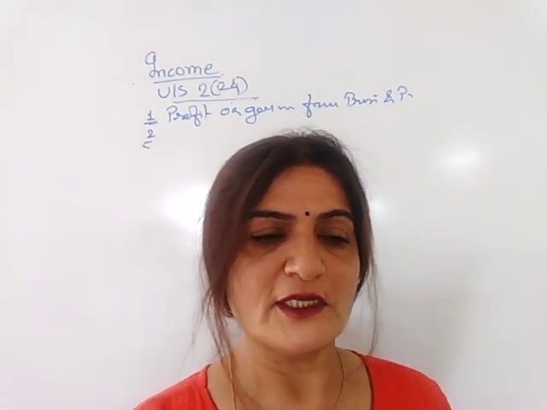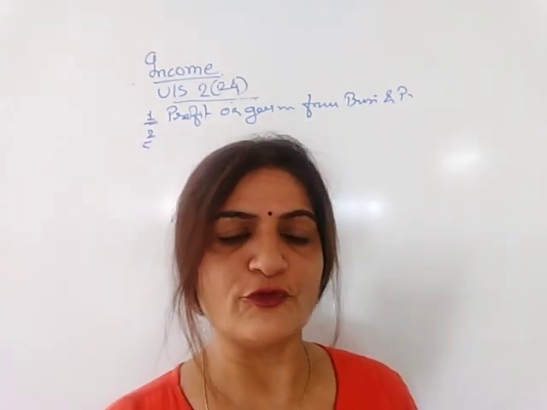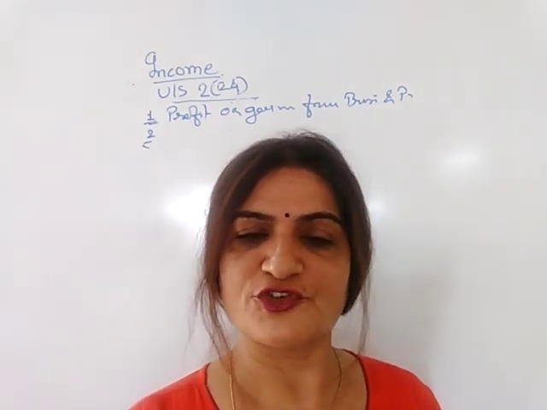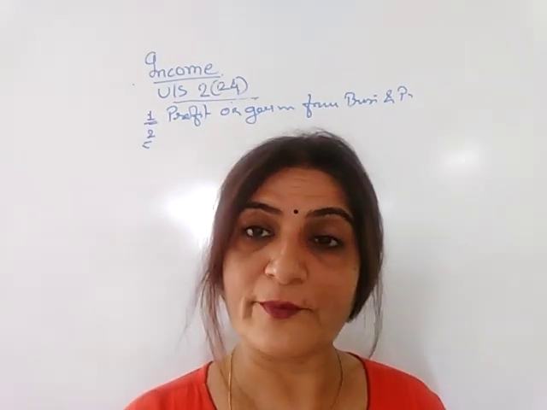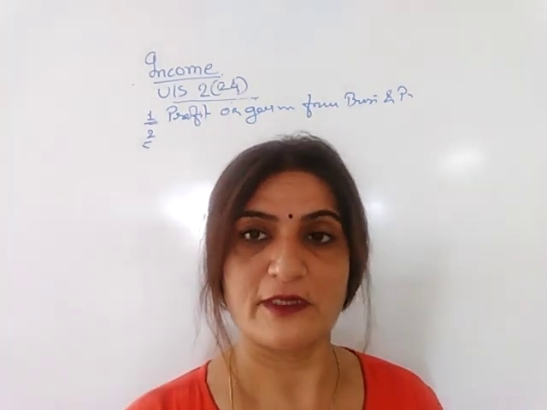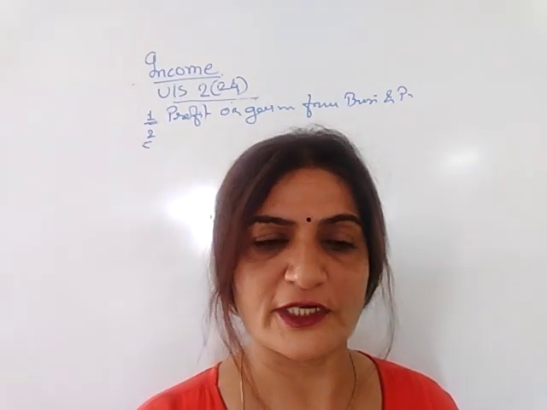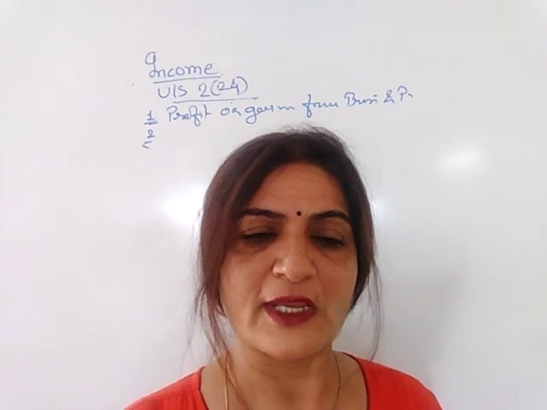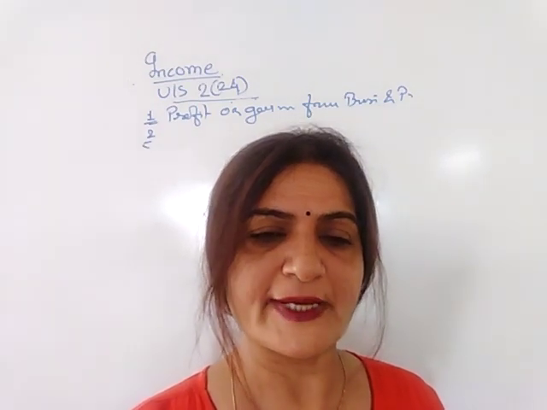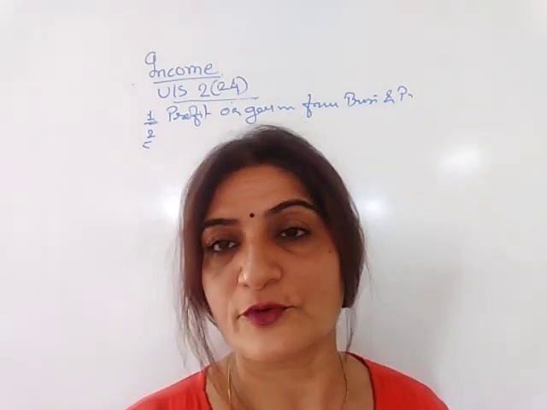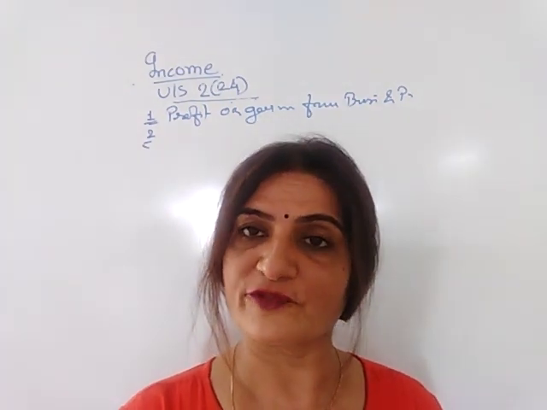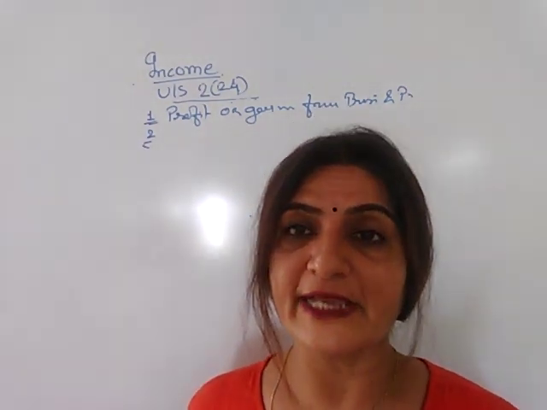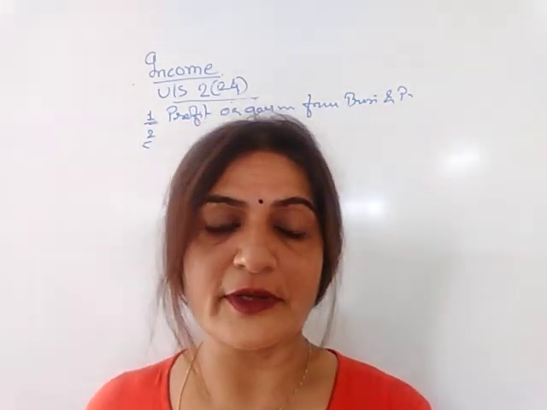Then 24 will be any type of consideration received for the issue of shares exceeding the fair market value. If you receive anything in value more than the fair market value, then it is considered as your income. And 25th will be any sum of money received as allowances or otherwise in the course of negotiation of a transfer of any capital assets. If you are going to transfer any type of capital assets and any more money is received, then that type of extra money is considered as your income.